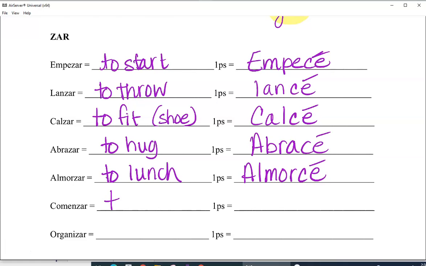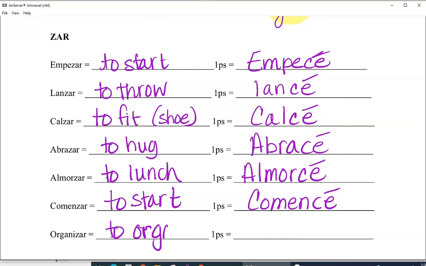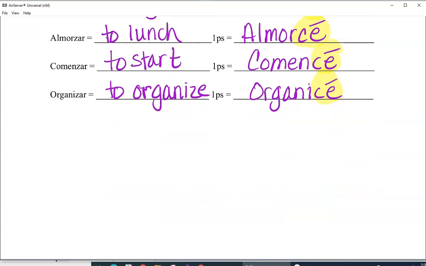Comenzar, also to start. Remember, comenzar and empezar can be used interchangeably. It goes to comencé. And then organizar, which is to organize, is going to go to organicé. So the phenomenon for this one is all of these are ending in that C-E, or that say, and that E has an accent mark over it. All right, this concludes the portion of the notes going over car, gar, and zar. Feel free to rewind, watch it again if you need to, and practice these on your own.